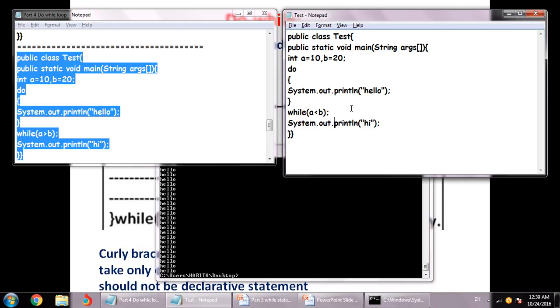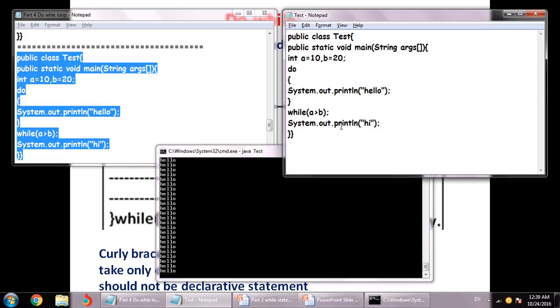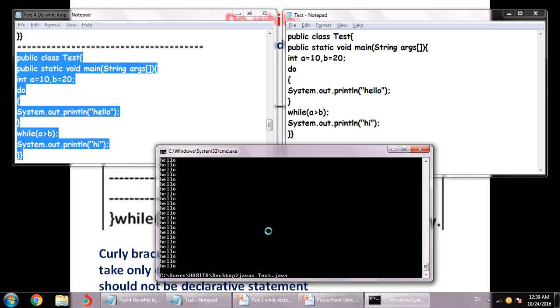Over here we had the infinite loop related to hello. Now there, 10 greater than 20 is false, so it's going to print hello, and then afterward it's going to print hi. So it will compile fine, it will run fine also. There is no problem in that code at all. Oops, what's the problem? Okay, there I haven't changed it. See, this is the problem. Over here it is greater than. See the difference, right? So save it and load it, compile it, followed by this, and run it, and you will find hello and hi on the string as discussed, right?